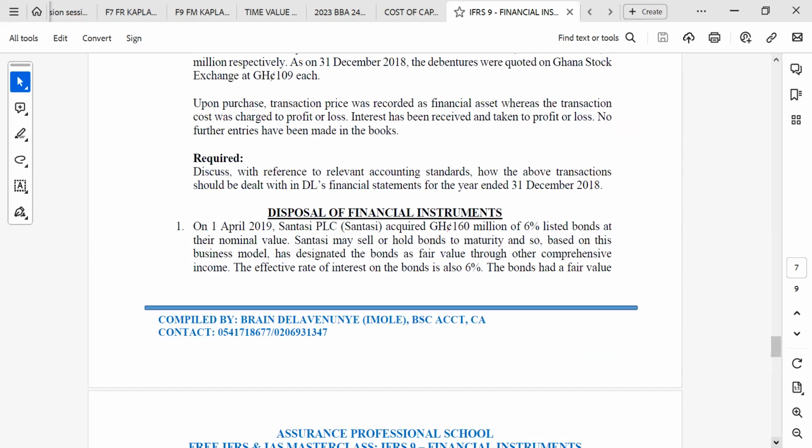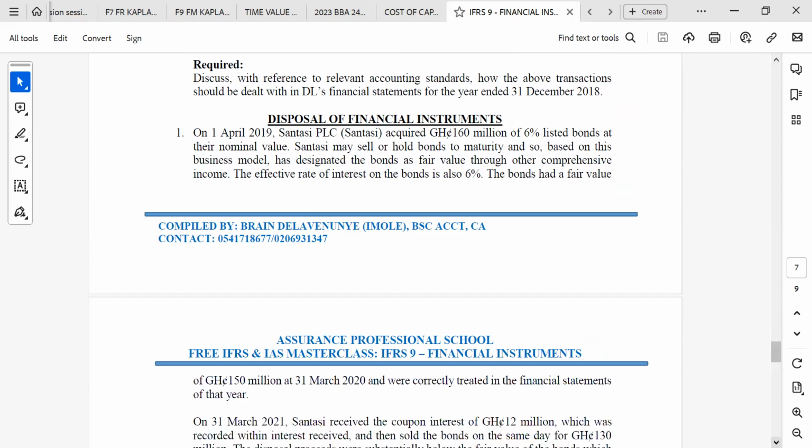So the person is having a financial asset which is classified as what? So the financial asset is classified through other comprehensive income, isn't it? Okay. So this was purchased on 1st April. So the first year will be 1st April to 31st March 2020. So let's look at 31st March 2020. Let's look at how we should account for this.